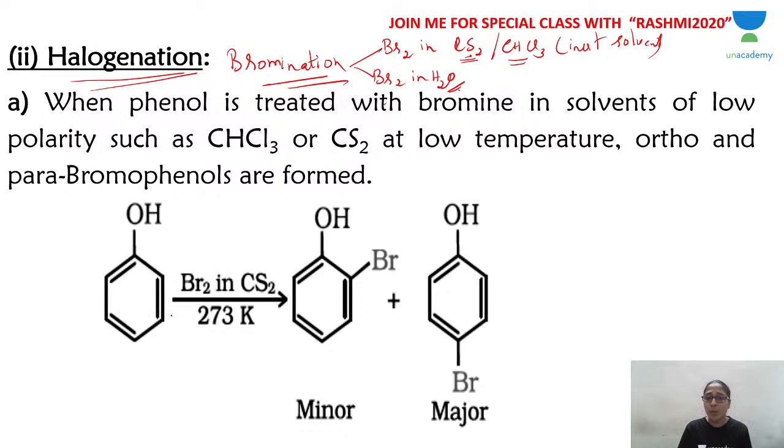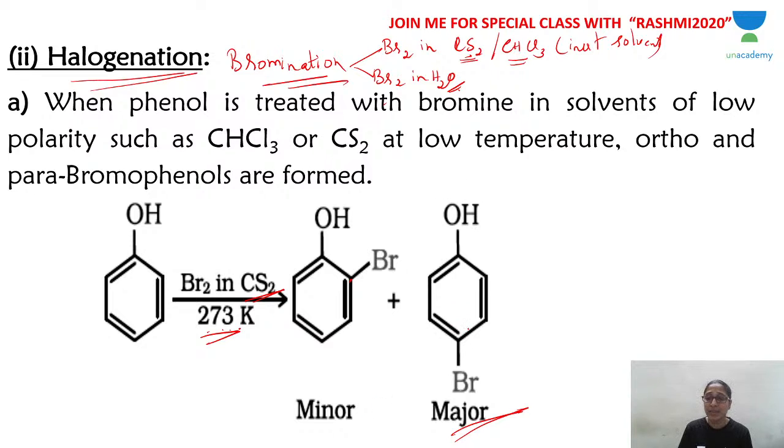If you are carrying out bromination in inert solvents like CS2 at low temperature, 273 Kelvin, you get a mixture of products: ortho bromophenol and para bromophenol. Now do you get equimolar or equal amounts of these two products? No, always para bromophenol is the major product. Why?